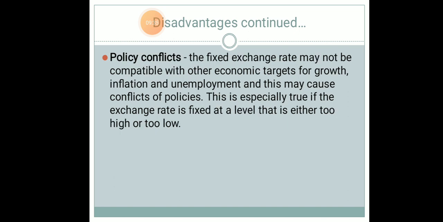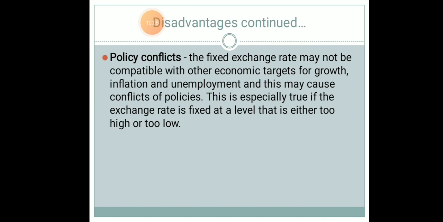Then policy conflicts. The fixed exchange rate may not be compatible with other economic targets for growth, inflation, and unemployment, and this may cause conflict of policies. This is especially true if the exchange rate is fixed at a level that is either too high or too low. See, while determining the exchange rate, the government may or may not consider all the facts and figures which directly correlate to the country's economy.